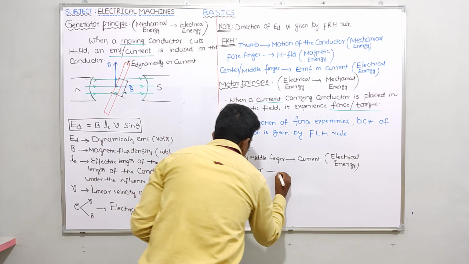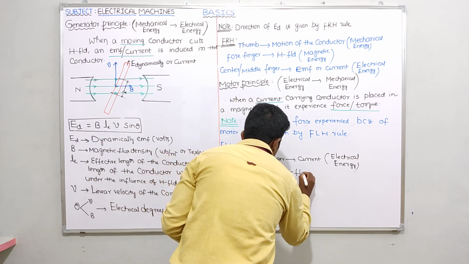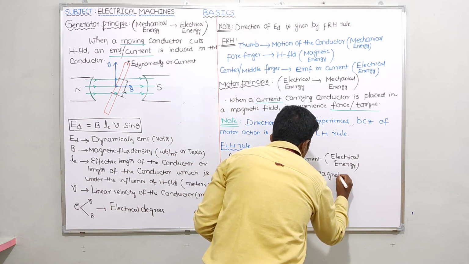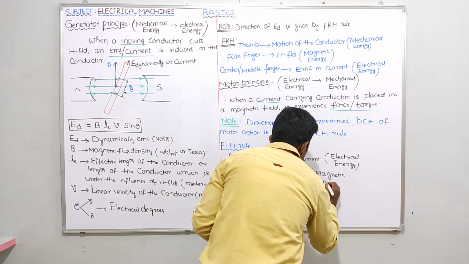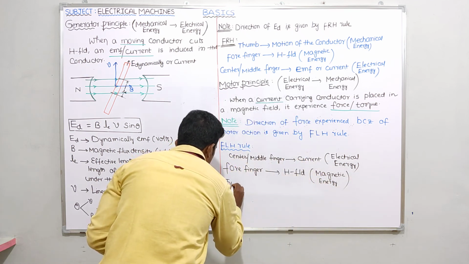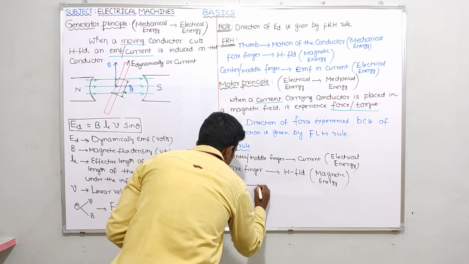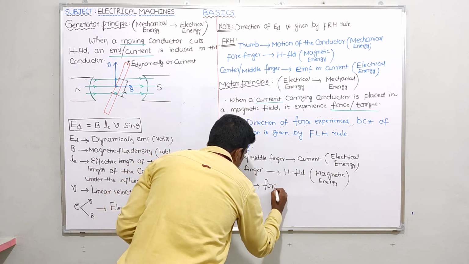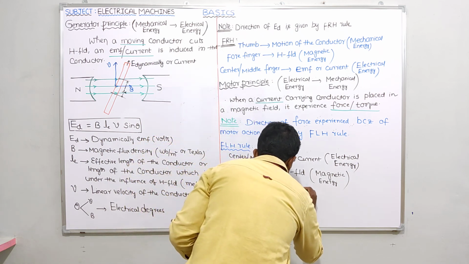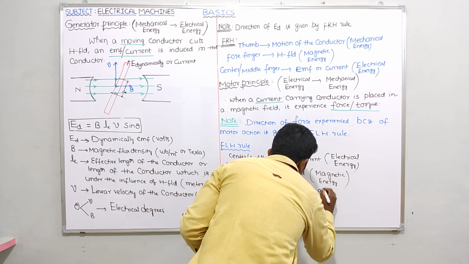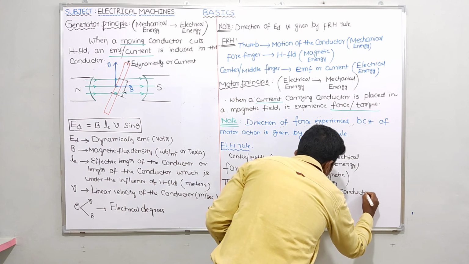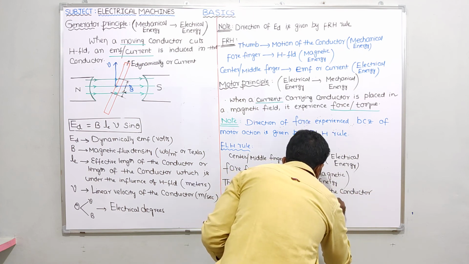Direction of magnetic field, nothing but magnetic energy. Next, thumb indicates what? Direction of force experienced because of motor action, or motion of the conductor, nothing but mechanical energy.